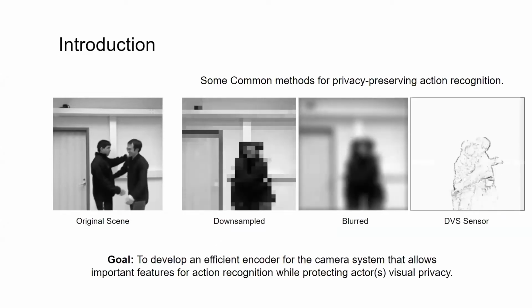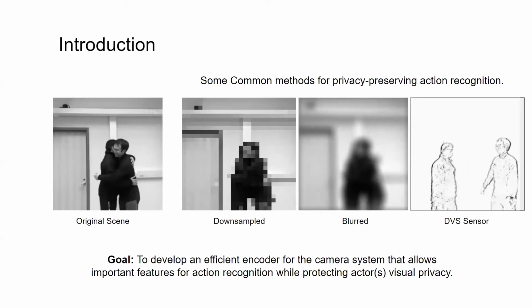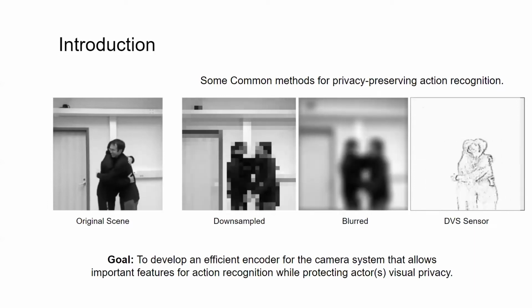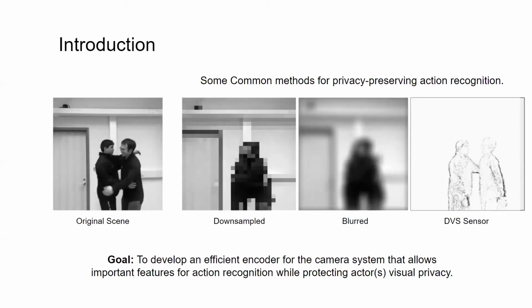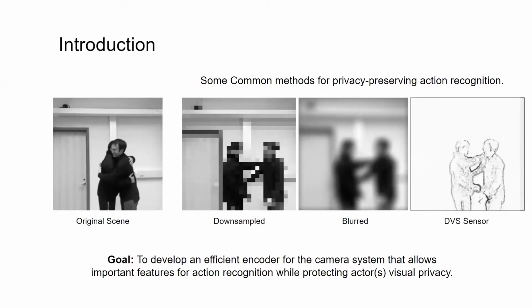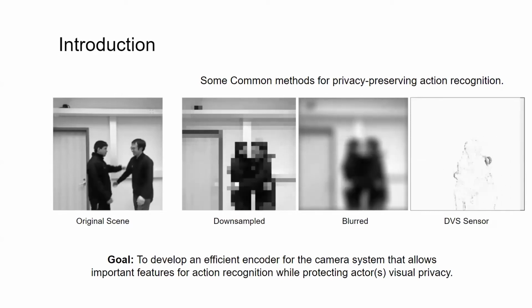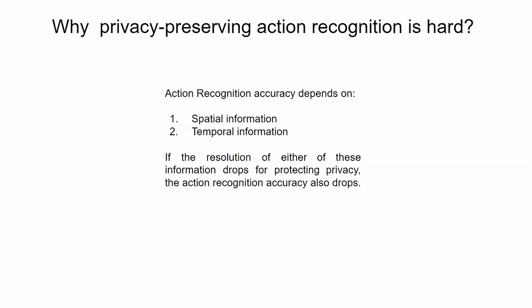In this work, our goal is to develop an efficient encoder for the camera system that allows the capturing of important features for action recognition while protecting actors' visual privacy. However, action recognition while preserving privacy is tricky. This is because action recognition performance strongly depends on the quality of spatial and temporal information, and if the resolution of either of these information is dropped for protecting privacy, the action recognition accuracy also drops.